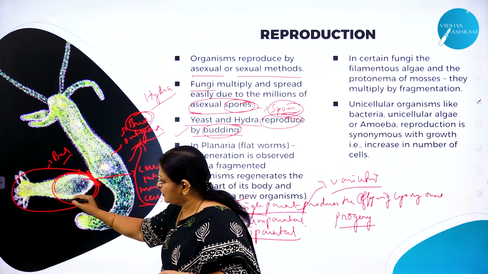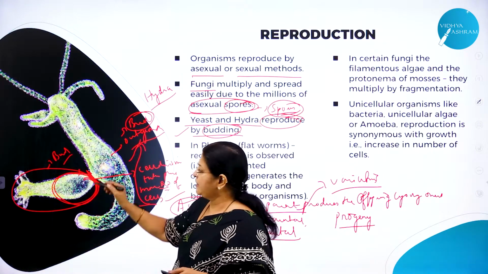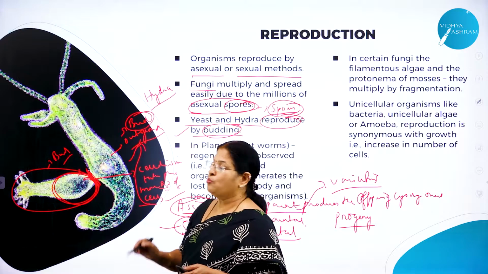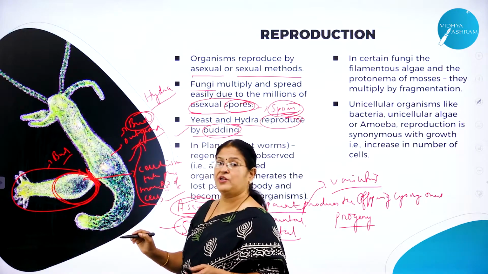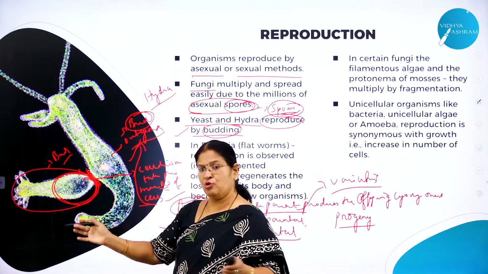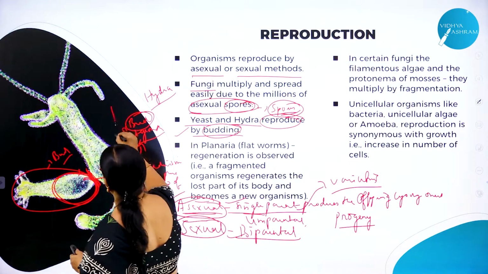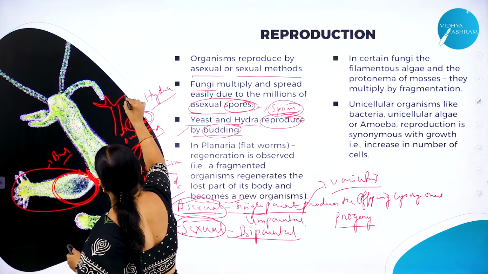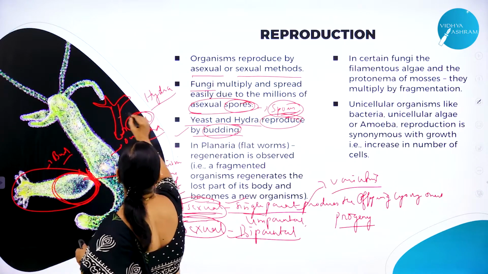Until and unless the bud is completely matured, it remains attached to the parent body. Once it is completely matured, what will it do? It will detach, move away from the parent body like this and lead an independent life. Right? So this is called budding.